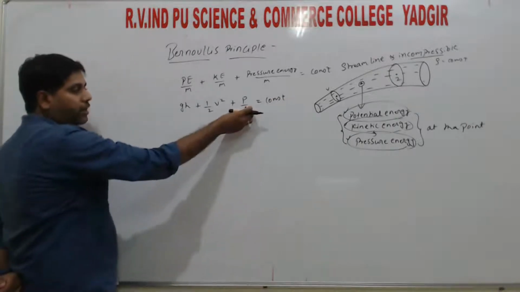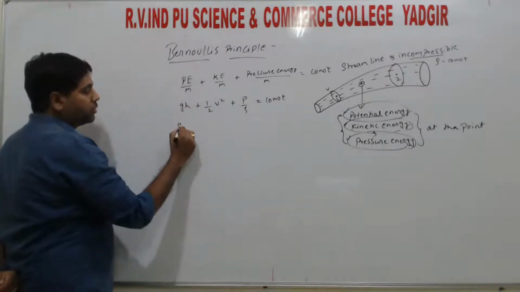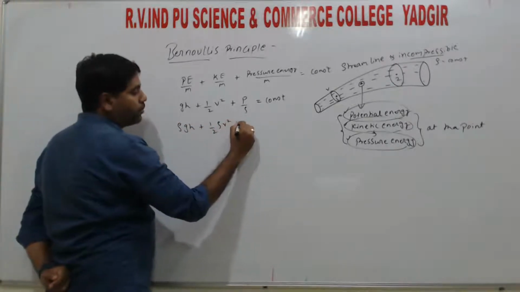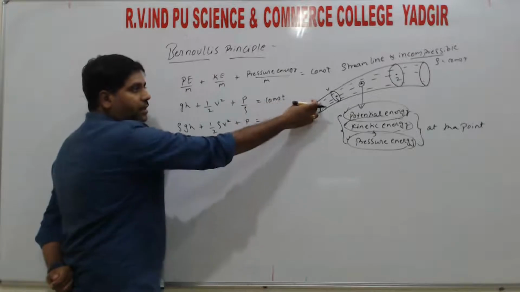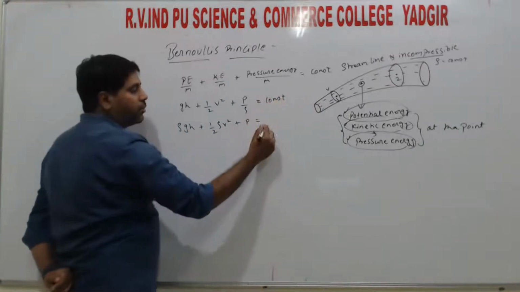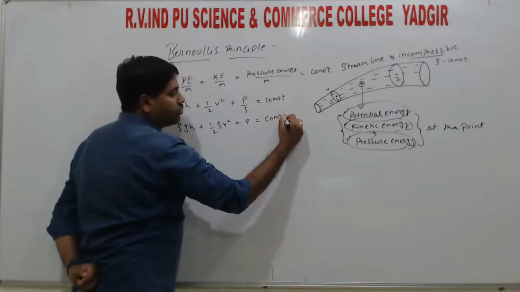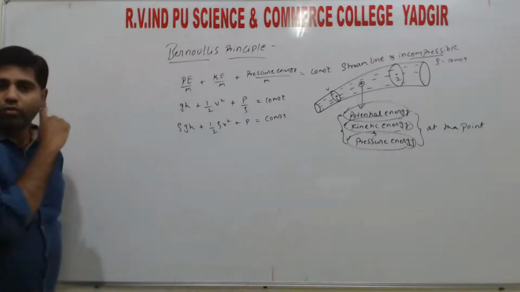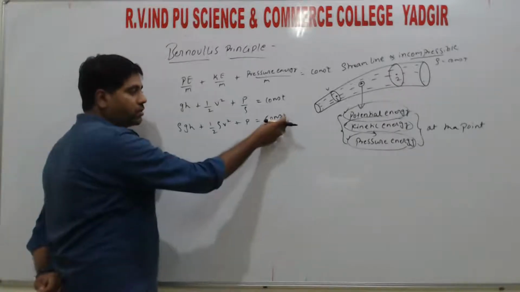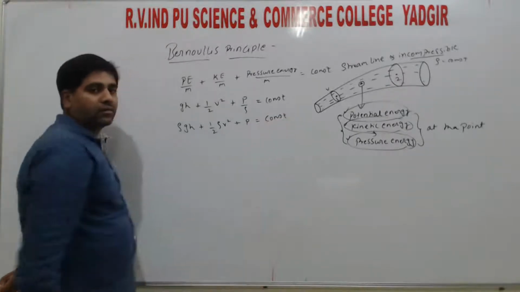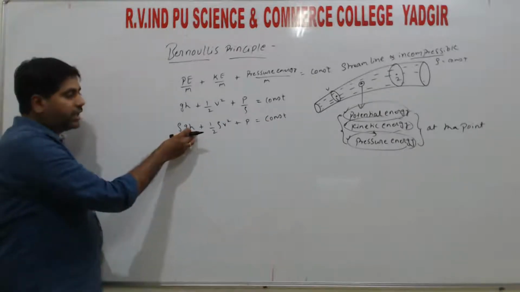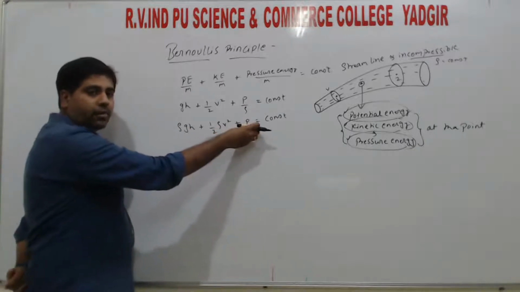So if you multiply rho throughout the equation, we get rho gh plus half rho v square plus P. The density is always constant, so constant into one more constant, we replace with some other constant, so that is also constant. Like 2 is a constant, 5 is a constant, 2 into 5 is 10, again 10 is also a constant, so we replace it with some other constant, right? So this gives potential energy, kinetic energy and pressure energy, right?